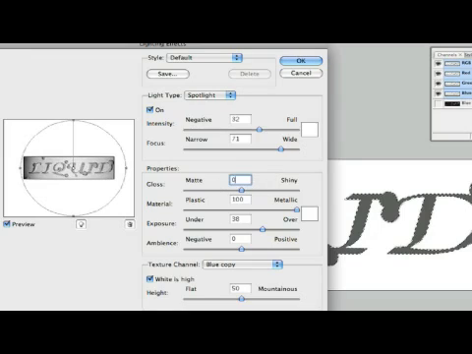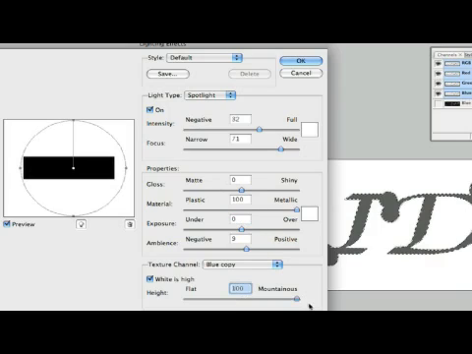Let's change this to 0. Let's change our negative to, say, around 9. There we go. Material 100. Exposure 0. There we go.